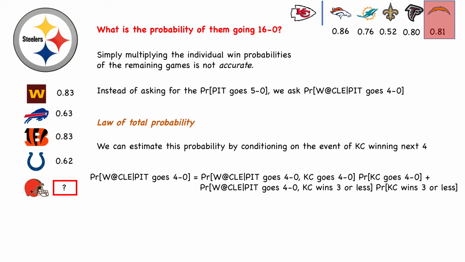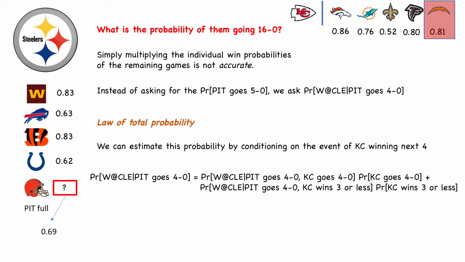So now what we have to calculate is the probability of Pittsburgh winning at Cleveland for 2 cases. The one is that Kansas City wins all of the next 4 games. This means that Pittsburgh will play its starters, and this is about a 69% probability.